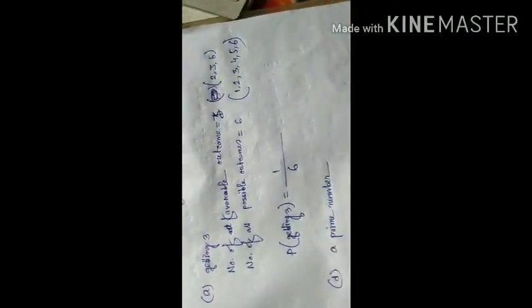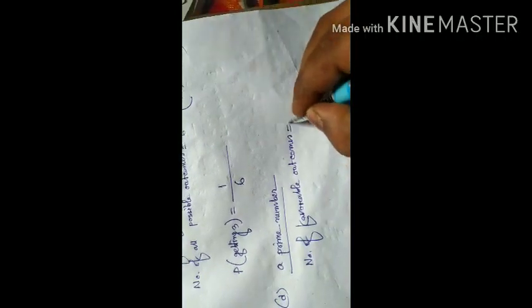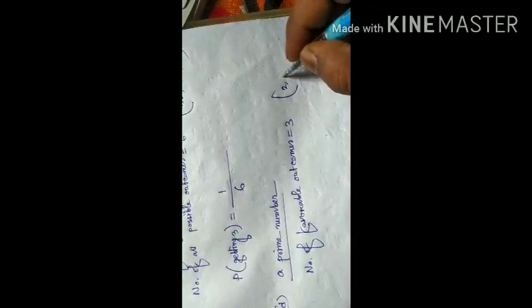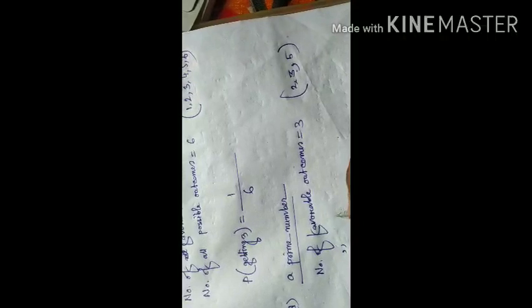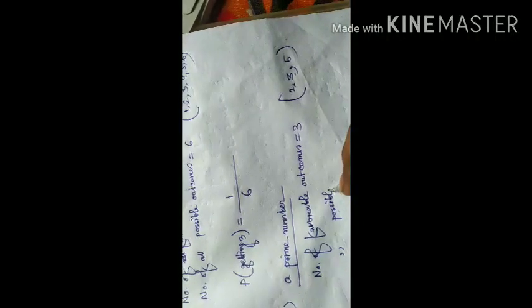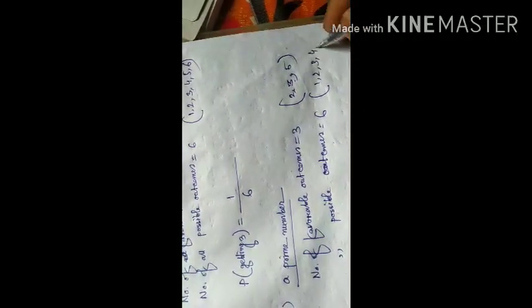For a prime number, I write again here, the number of favorable outcomes is equal to 3, since the result is either 2 or 3 or 5, and the number of all possible outcomes is equal to 6: 1, 2, 3, 4, 5, 6.